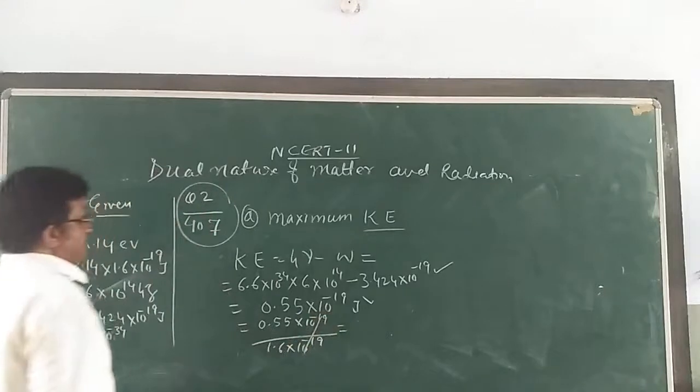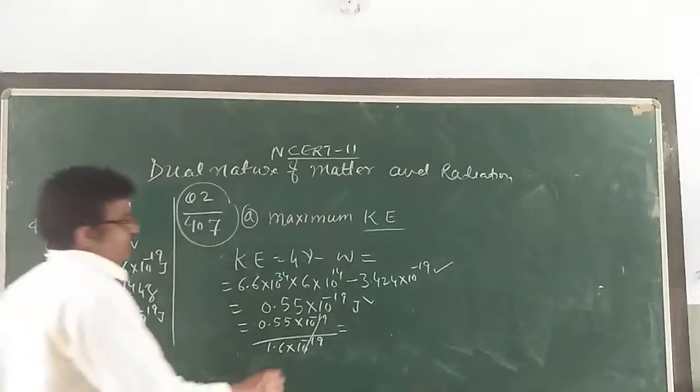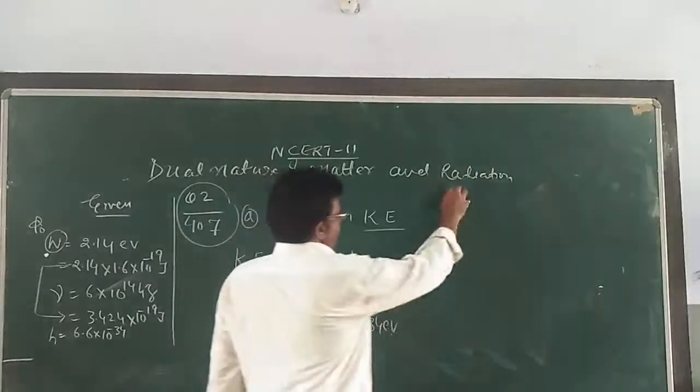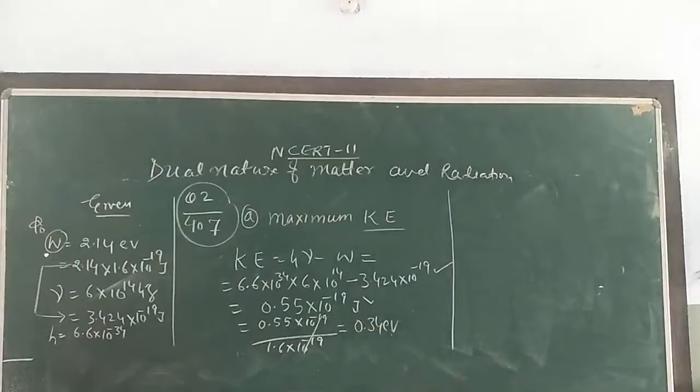This gets cancelled. Then you will get 0.55 divided by 1.6, that is 0.34 electron volt. This is the answer here. This is the maximum kinetic energy which I can calculate here. So you may write. Okay. Now,